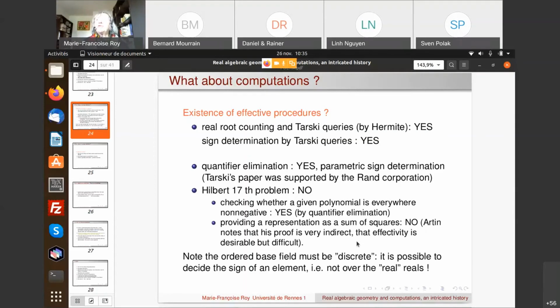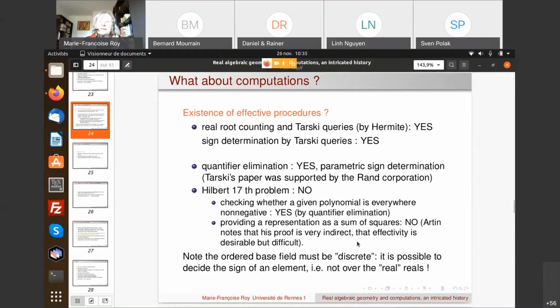So Artin was always thinking all his life, while doing of course a lot of other mathematics, of this problem of effectivity, and even mentioned it to Kreisel, as we are going to discuss a little later.